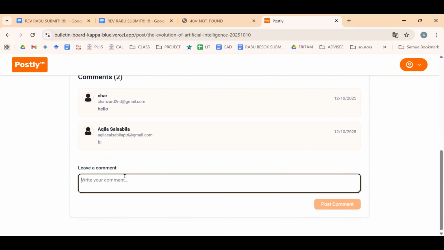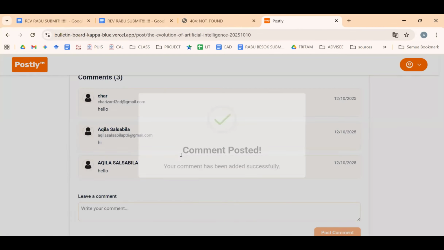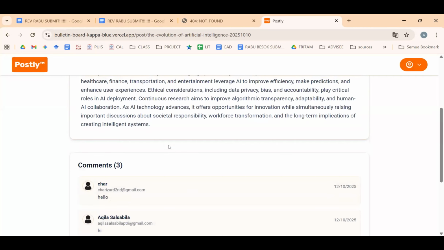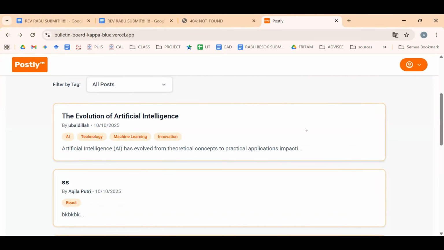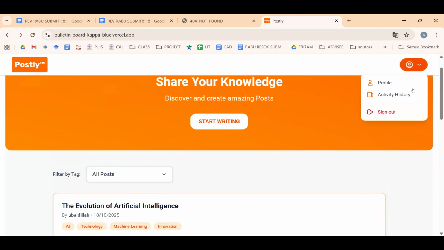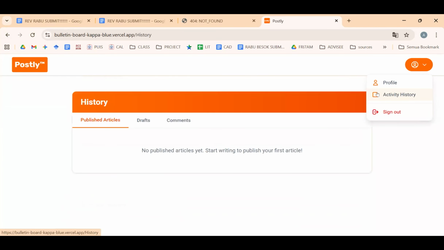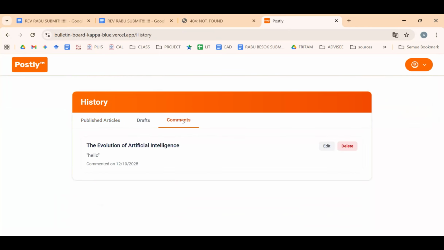We can leave a comment here and then post it. Yeah, the comment is posted. And the comment we can also see in our history activity in this section.